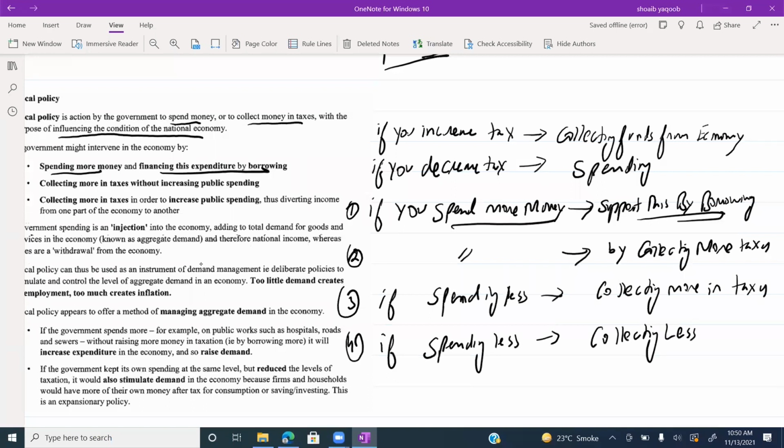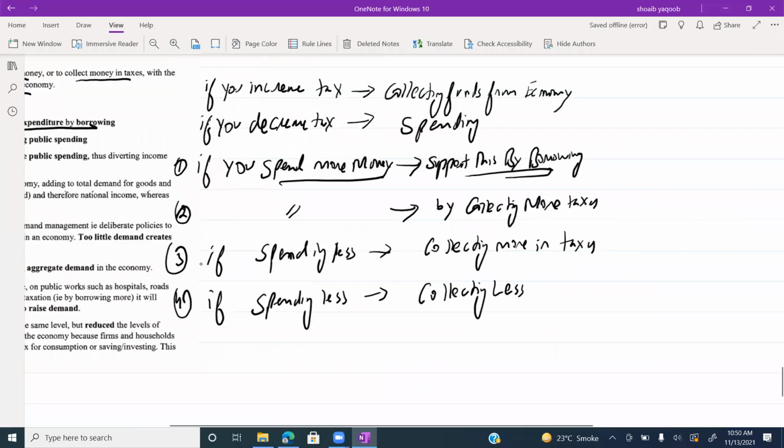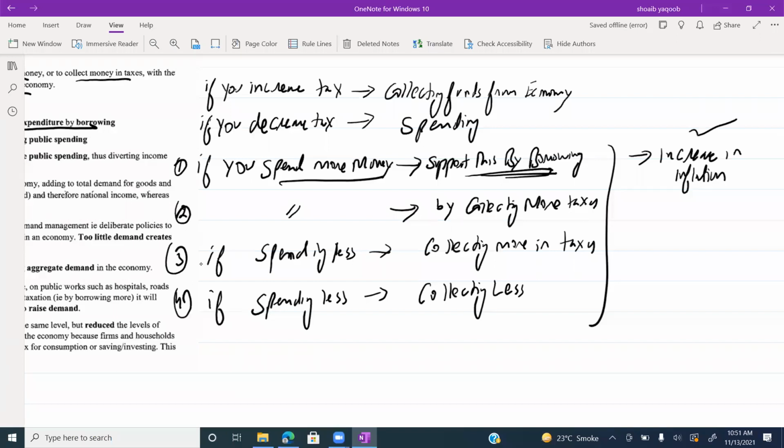So remember one thing, if you spend more and support this by borrowing, what will happen? It will increase inflation. Why? You are spending more. You are building bridges, roads, and motorways. You are distributing free cash to the public, but you are not taxing them. You are doing this by borrowing. It will increase the inflation, guys.